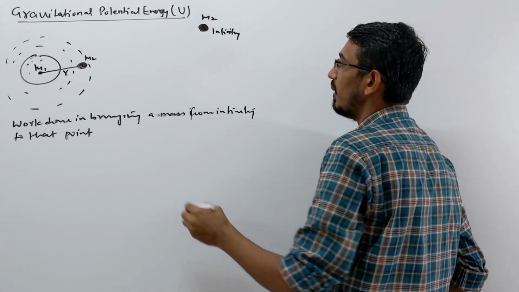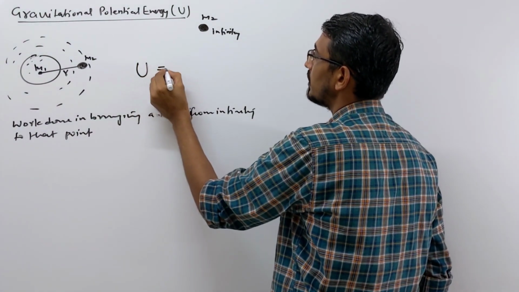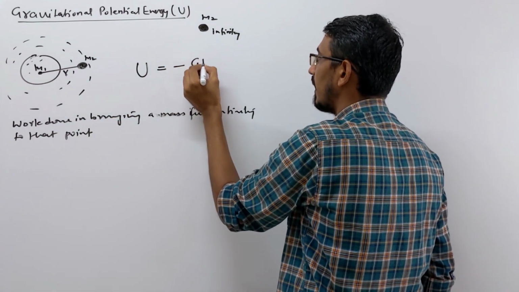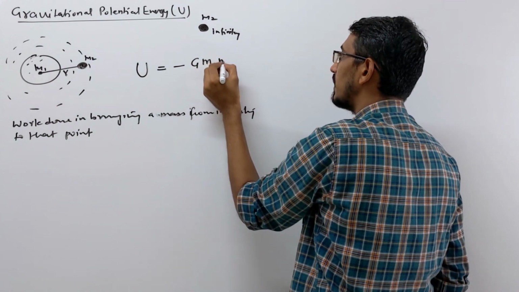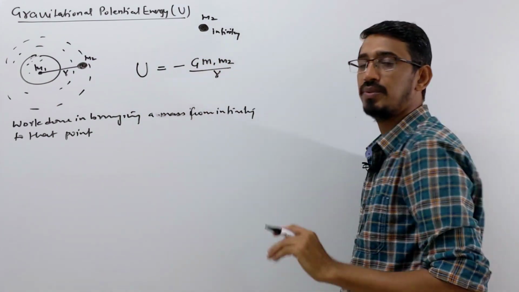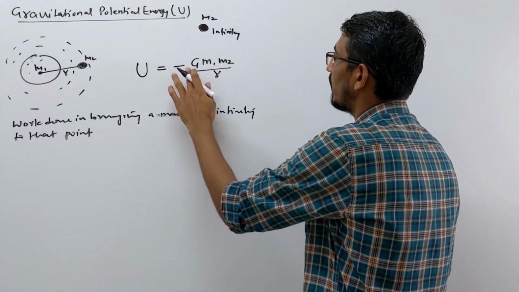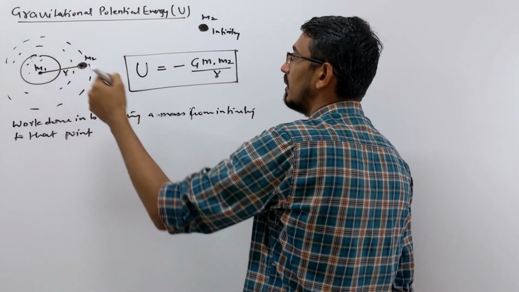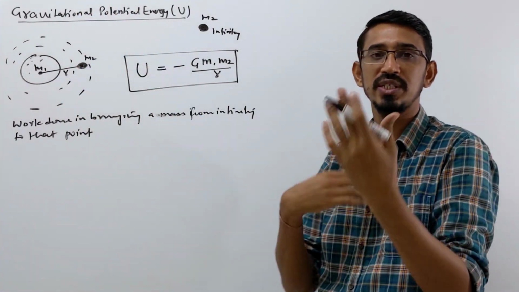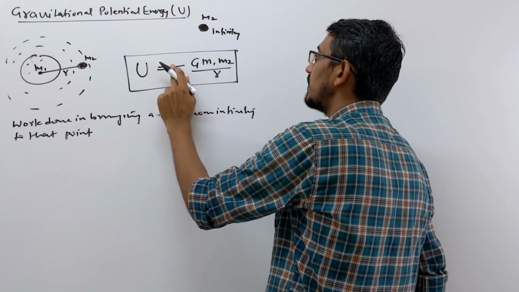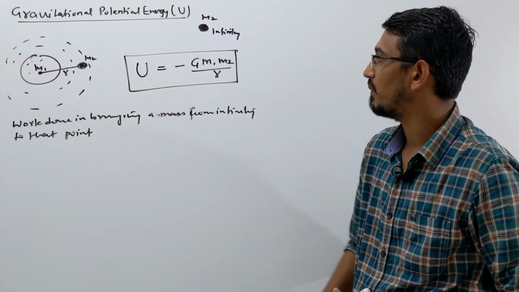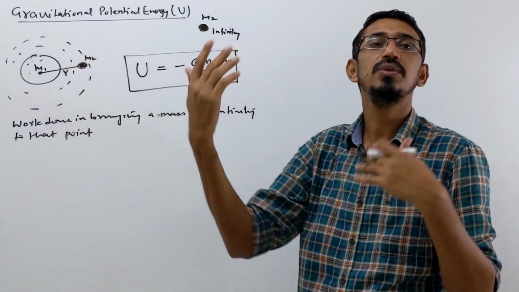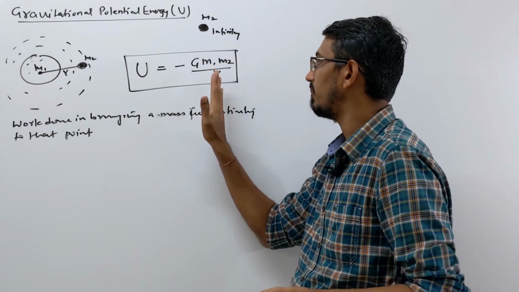So numerically, how do we give the answer? The potential energy of this mass, which is placed at a distance of r from that mass, is simply minus G m1 m2 upon r, where r is the distance between them from center to center. This is the potential energy of that object. The proper word is gravitational potential energy, because potential energy can be of many types. Here m1 is the mass which is producing the field, and m2 is the mass whose potential energy we want to find.